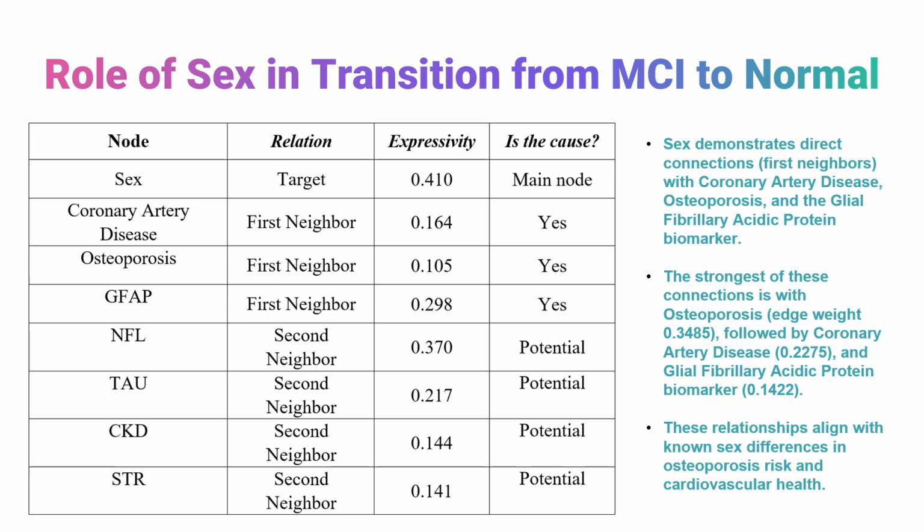And you can see the expressivity measure here, which gives us the amount of information each node can give us in the causal explanation. The closer it is to 1, the more informative it is when studying cause and effect for the other nodes. And you can see that all these nodes, relative to sex, have a good expressivity measure.